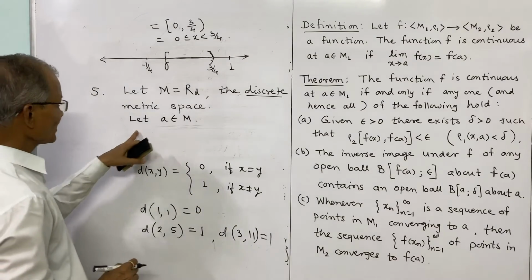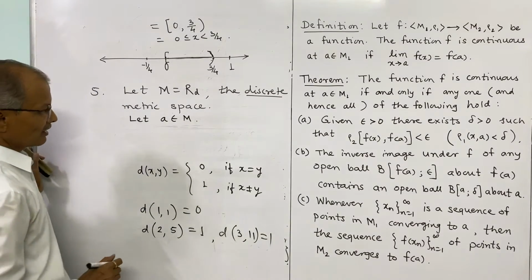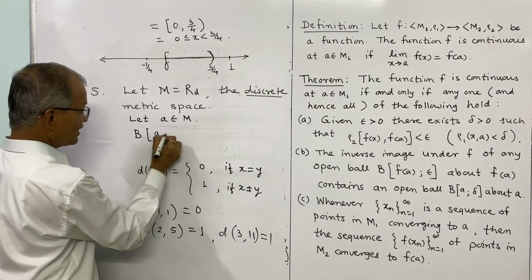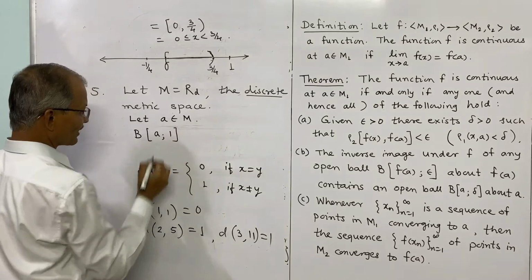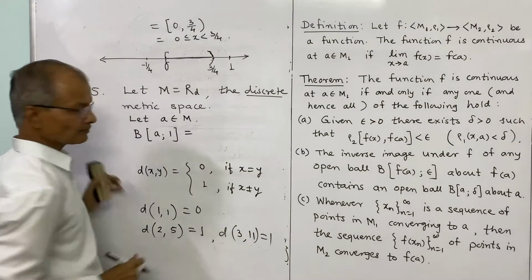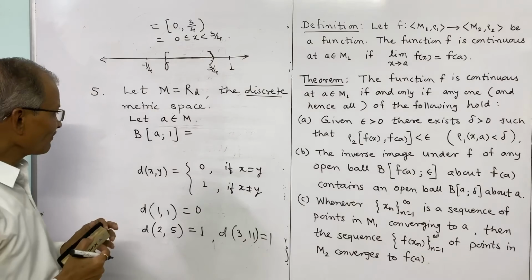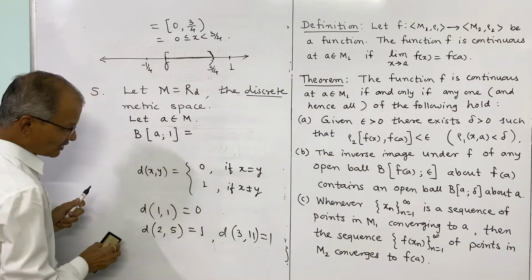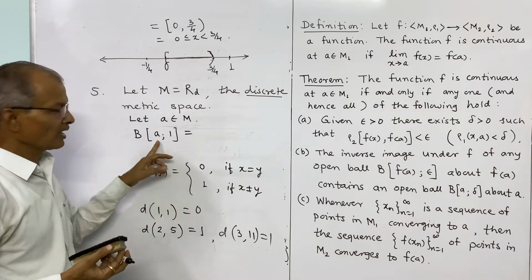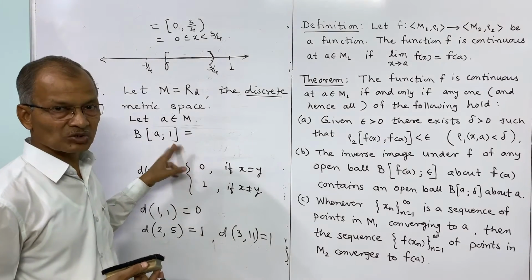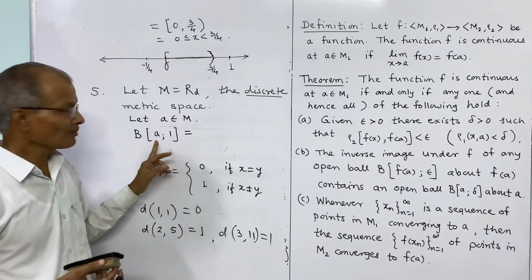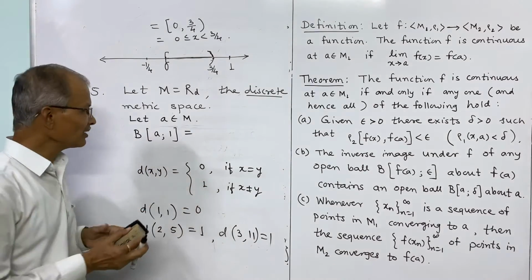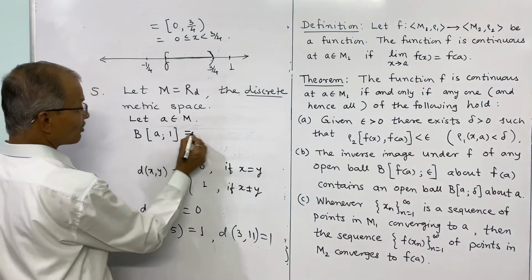So therefore here if A is in M, what about the open ball of radius 1 around A? That means those points whose distance from A is less than 1. And there is no point whose distance from A is less than 1, because there are only two distances. And no point means that this must be only A.